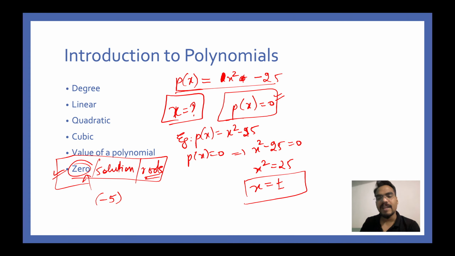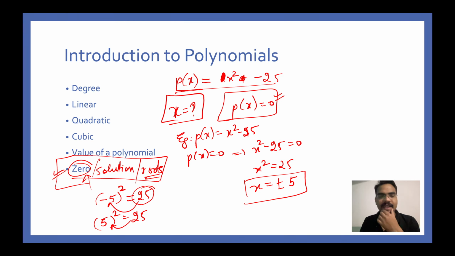So why plus minus 5? The reason is if you take minus 5 square, you will get 25, and even if you take 5 square, you get 25 as the same answer. So the square root of 25 should obviously be minus 5 or plus 5. We cannot reject either of these values here because no condition is given here. Very good.